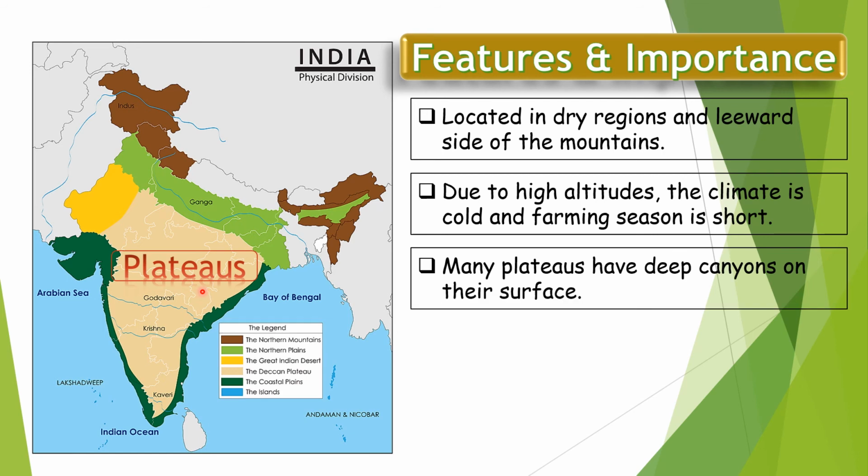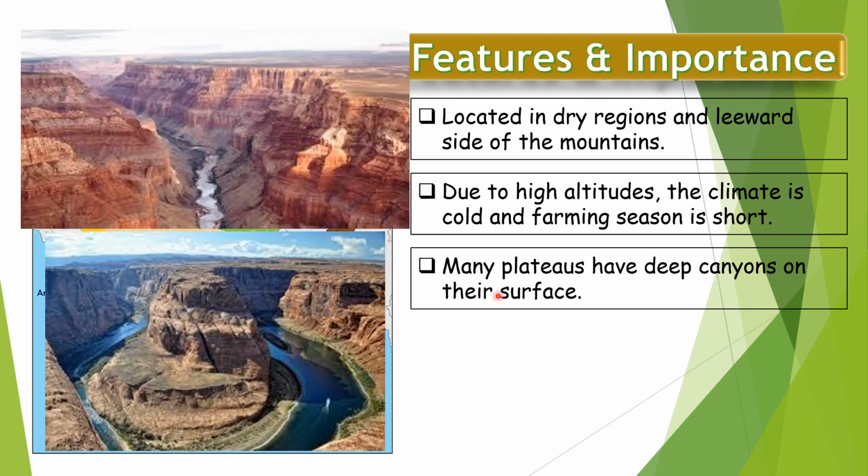Okay. Now, third point. Many plateaus have deep canyons on their surface. So, children, what is this? Deep canyon. Sorry, I'm correcting myself: rock plateaus having steep sides.